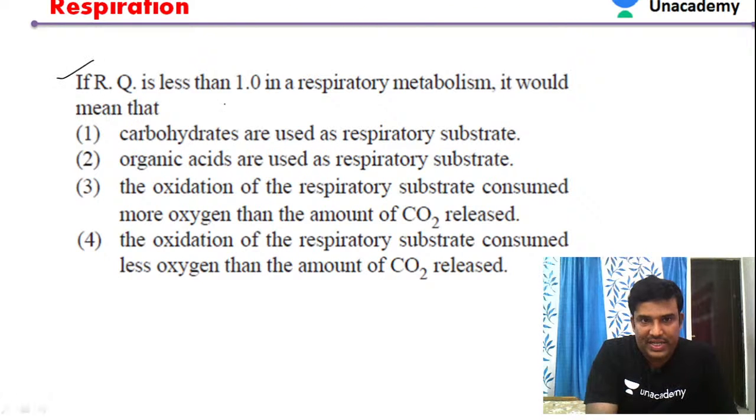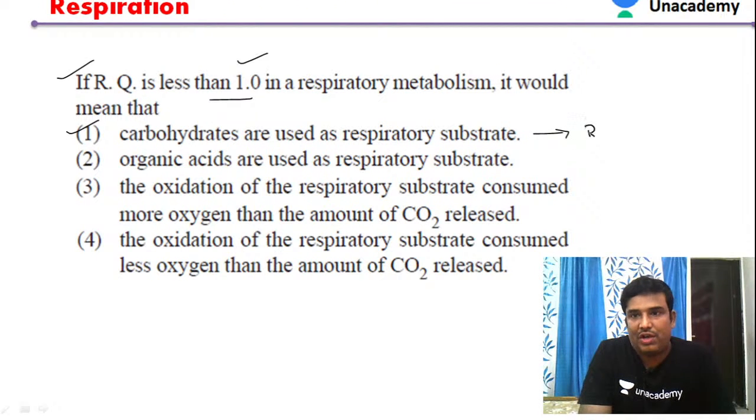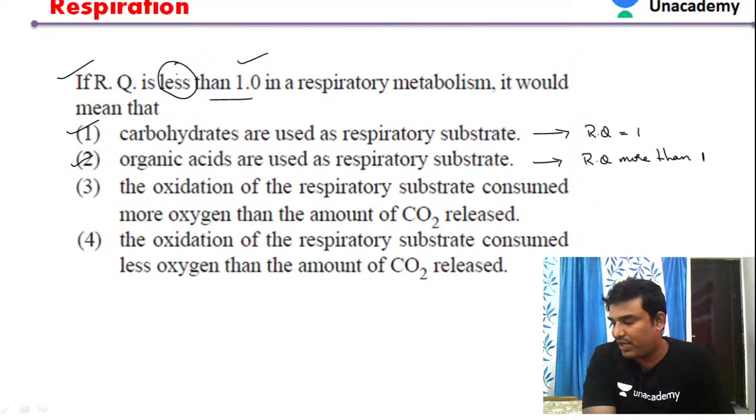If the respiratory quotient is less than 1, what would it mean? We were discussing in today's class that carbohydrates have a respiratory quotient of 1. Organic acids have a respiratory quotient of more than 1. We have seen oxalic acid has 4, which is more than 1. So statements 1 and 2 cannot be our answer. The question is asking about less than 1, so in which case is the respiratory quotient less than 1?